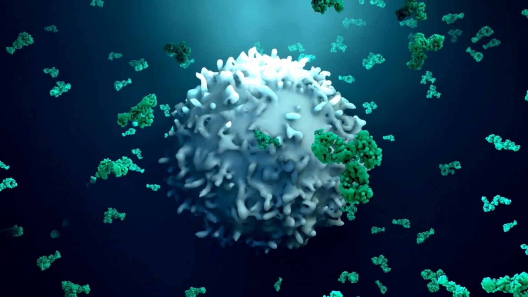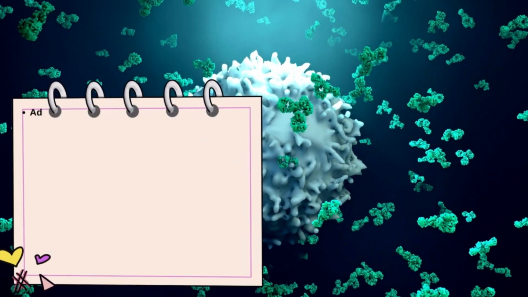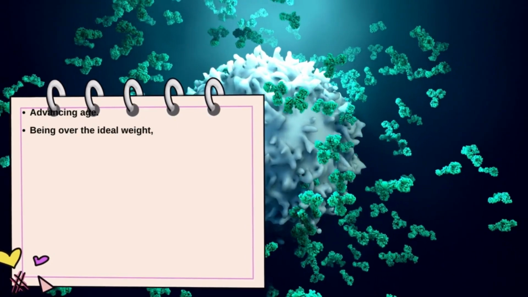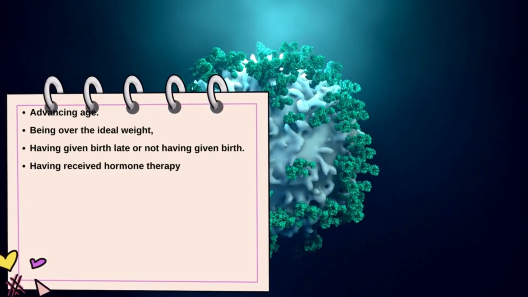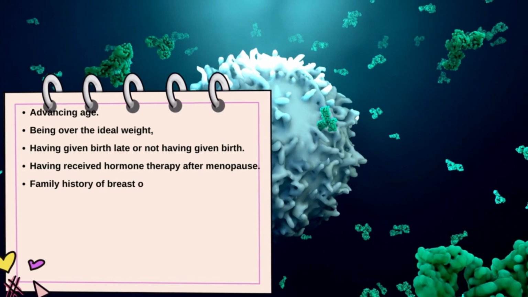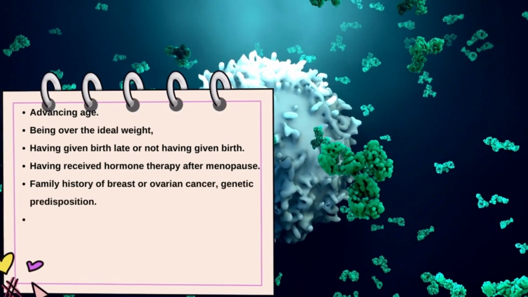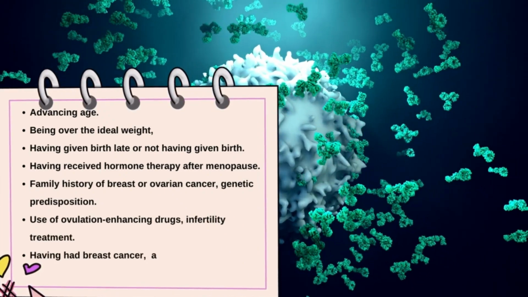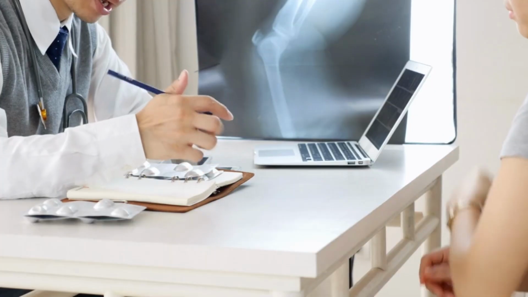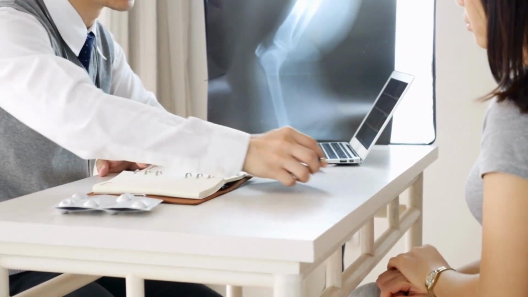Ovarian cancer risk factors can be listed as follows: advancing age, being over the ideal weight, having given birth late or not having given birth, having received hormone therapy after menopause, family history of breast or ovarian cancer, genetic predisposition, use of ovulation-enhancing drugs, infertility treatment, having had breast cancer, and smoking. Ovarian cancer does not have a highly specific risk group. Regular medical checkups, sharing your medical history with your physician, and adopting regular living habits are preventive measures not only for ovarian cancer but for all diseases.